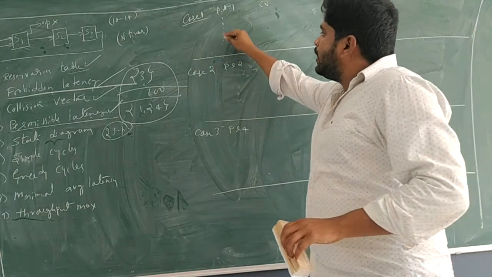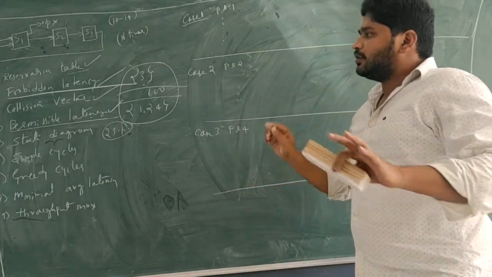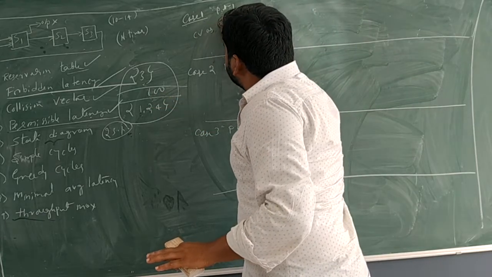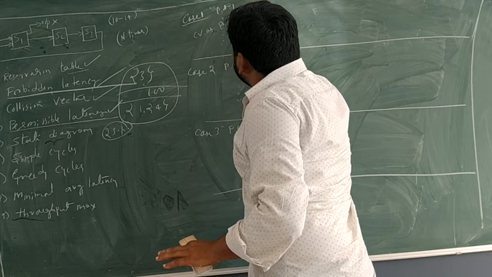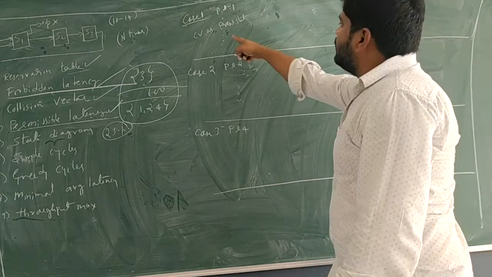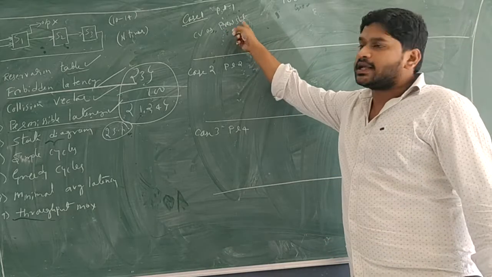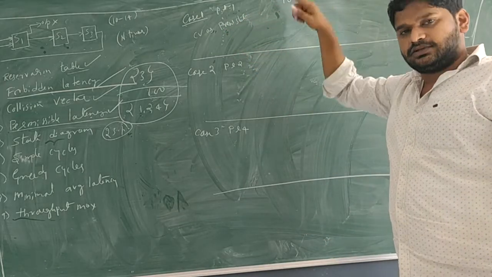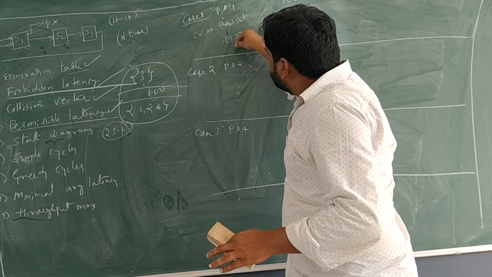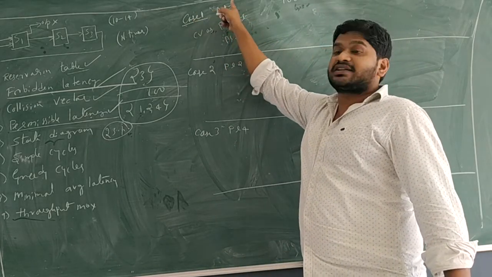Take the collision vector as the present state. So what is the collision vector now? 1, 0, 0. For the present state, perform a right shift by the permissible latency of this case, that many times.